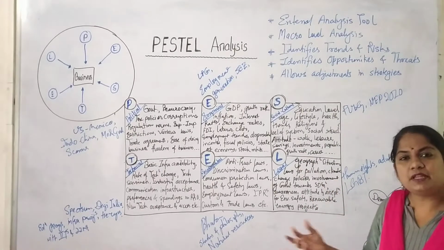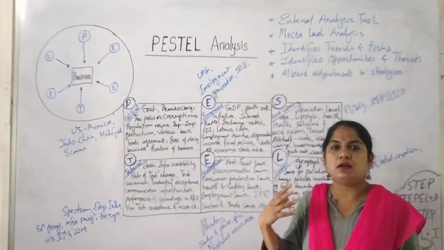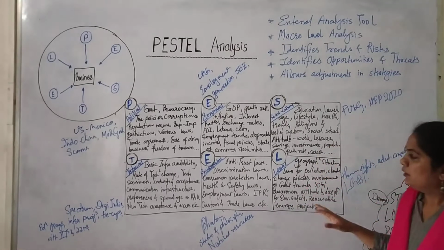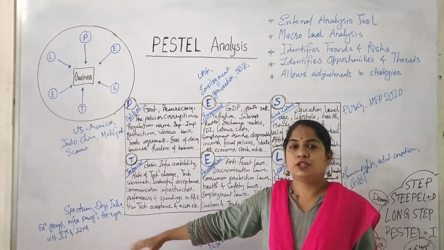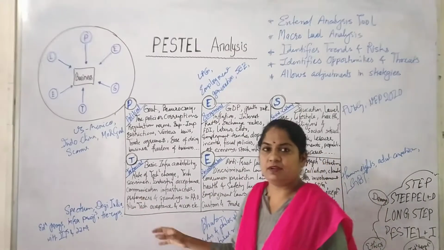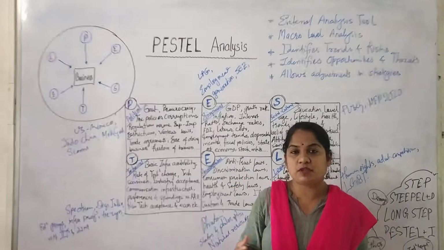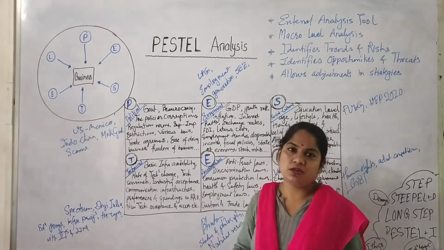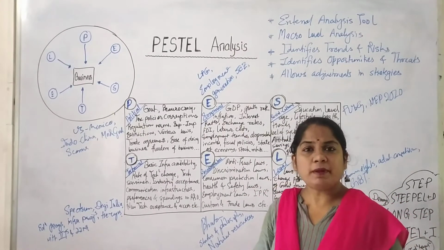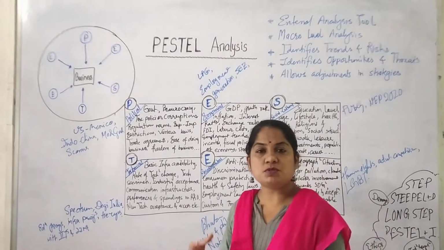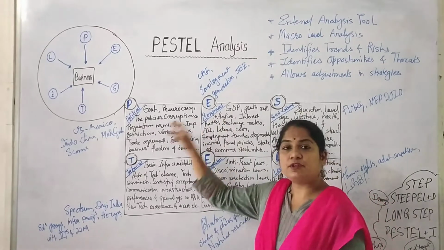So savings, investment, population, and how the population growth rate is. Countries with a growing population always indicate that there is a bottom of the pyramid available for every company's product. So these are socio-cultural factors. Then technological factors. The companies who are in tech businesses will observe the technological preferences or savviness of that particular market segment, country or region wherever they are planning to sell. Sometimes they are not planning, but there is huge potential for those products in that segment, so they will definitely enter after analyzing all this.